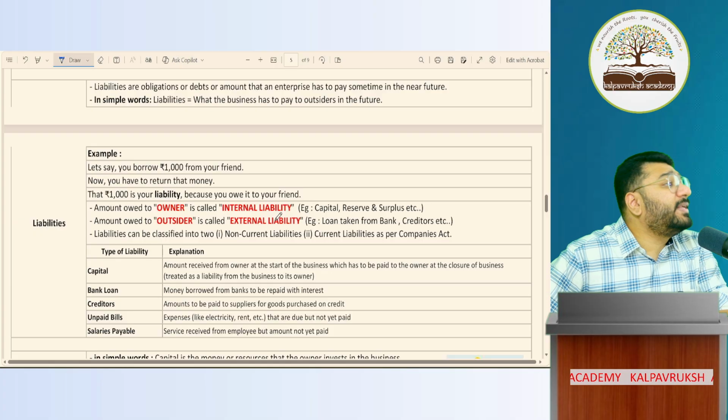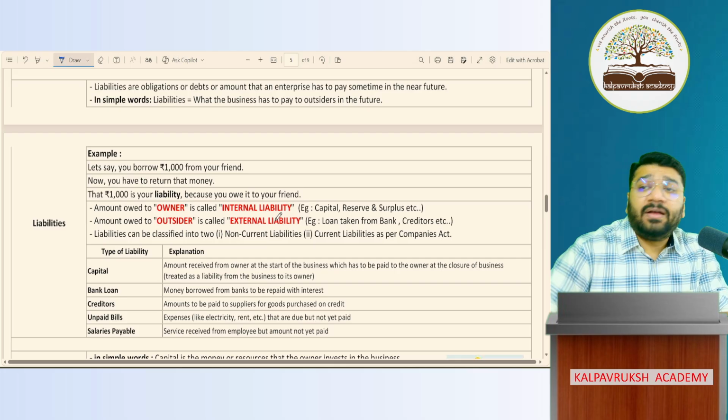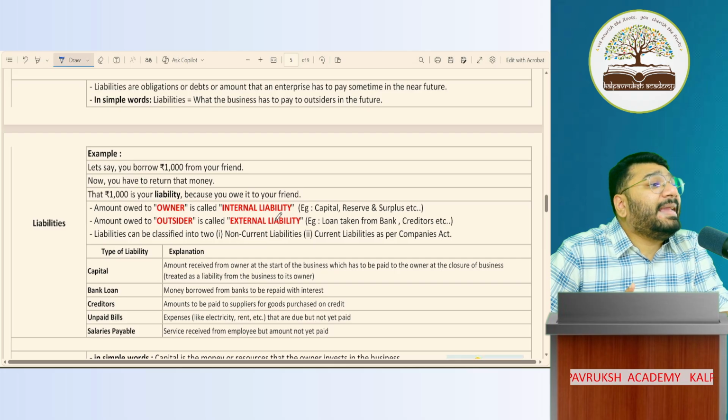The terminology we discussed so far was general terminology, and some were the terms used in the trading and profit and loss account. Sales, where do you record?